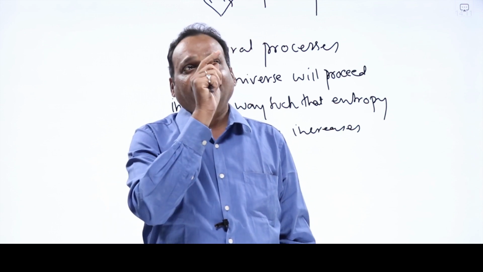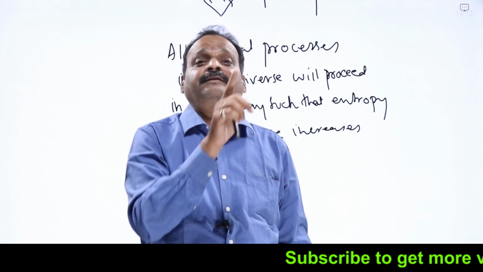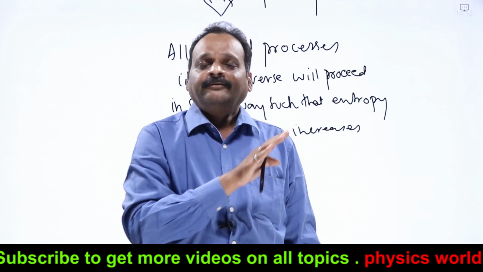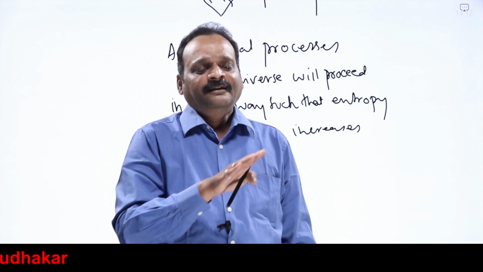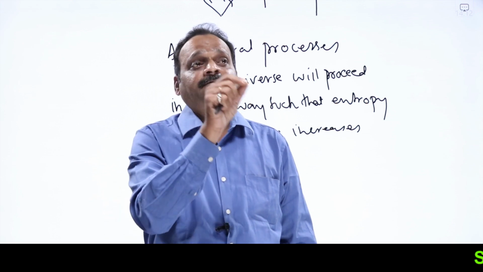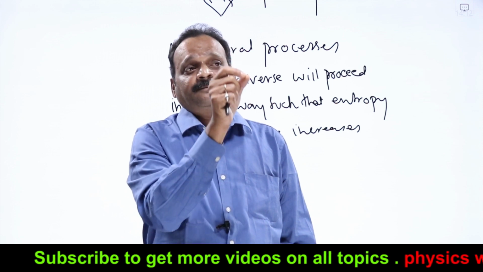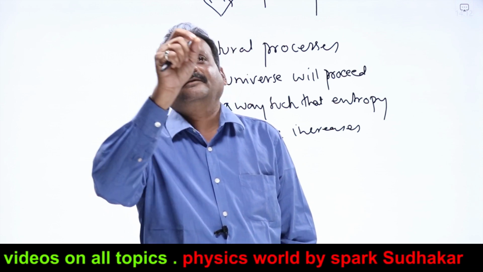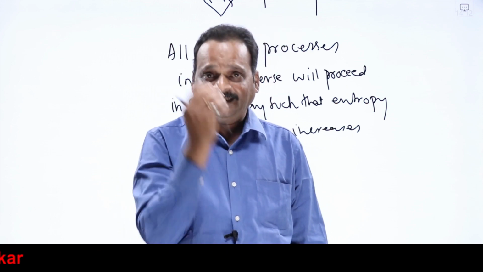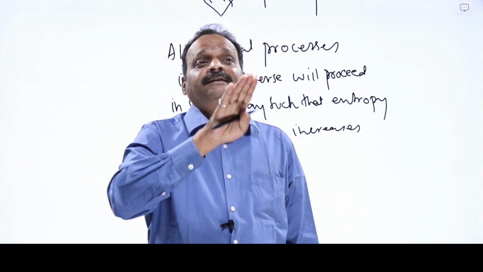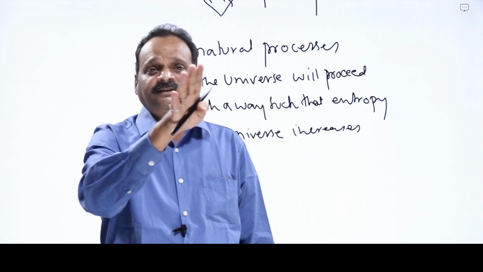Natural processes are always irreversible, so entropy cannot remain constant. Only in a reversible process does entropy remain constant. No real process is reversible; a reversible process is like an ideal gas only. So all processes are irreversible, and in an irreversible process, entropy of the universe must increase. For a given process, I will check whether entropy of the universe is increasing or not. If it is increasing, I say it is possible, whether it is really occurring or not. If it is decreasing or remains constant, I can say that process is impossible. It will never happen.